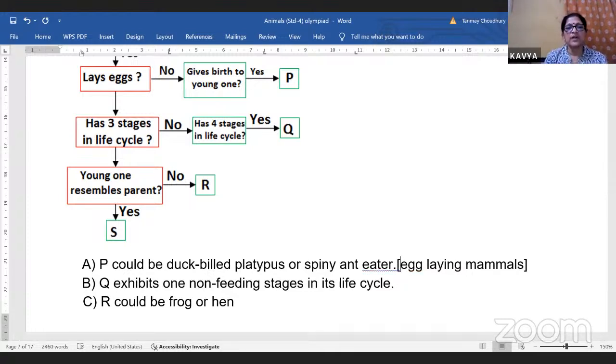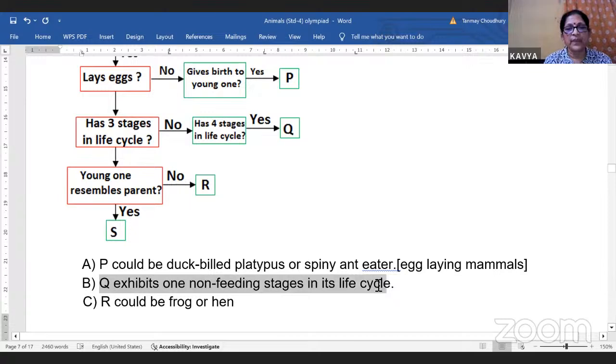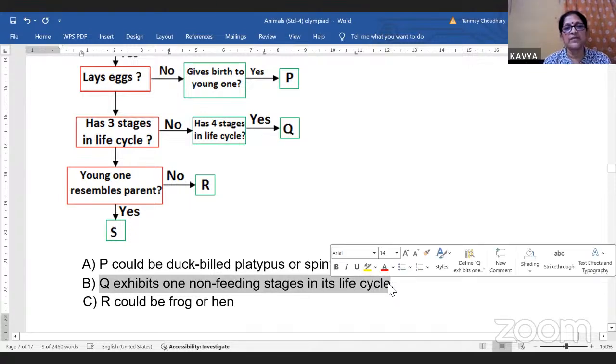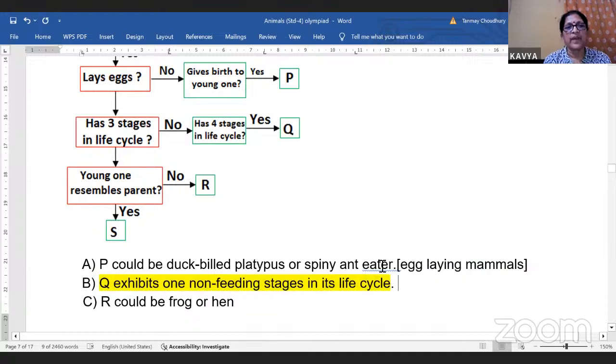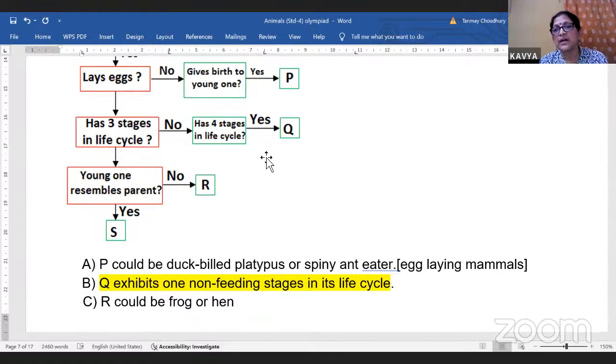Q exhibits one non-feeding stage in its life cycle. Now, this is the answer. Q exhibits a non-feeding stage in the life cycle. Why? Because it has got 4 stages, out of which one stage is non-feeding. For example, when we were doing the life cycle of the butterfly, the adult butterfly lays eggs.